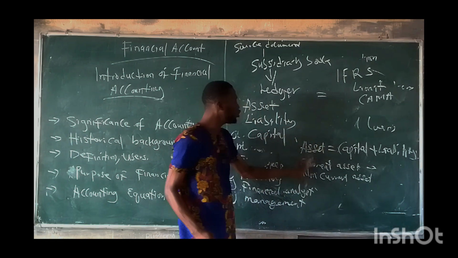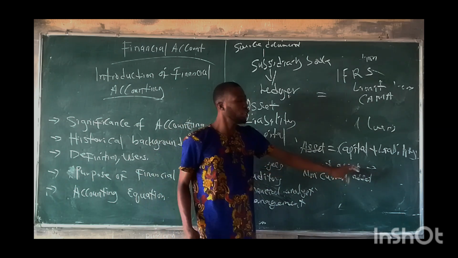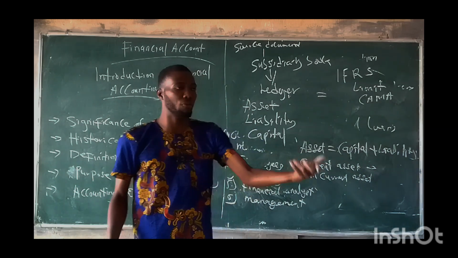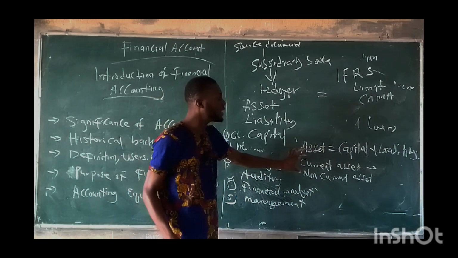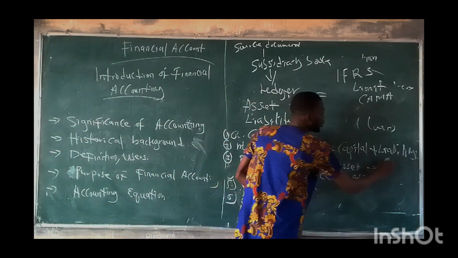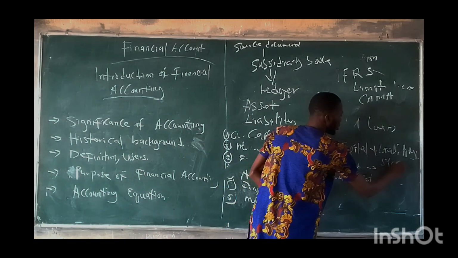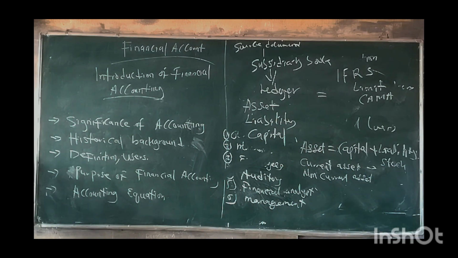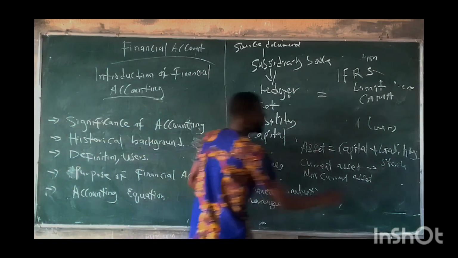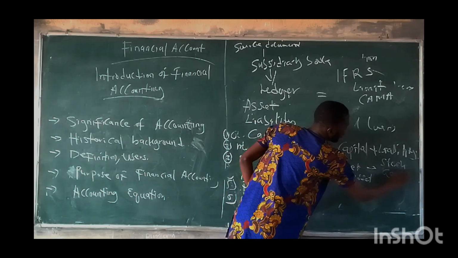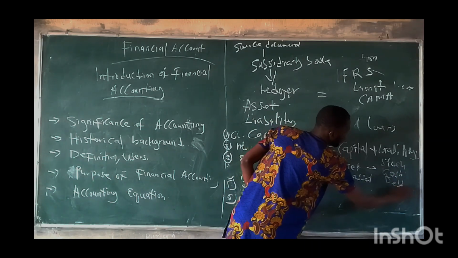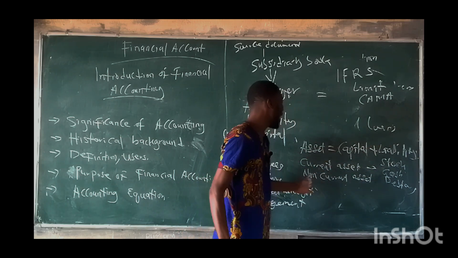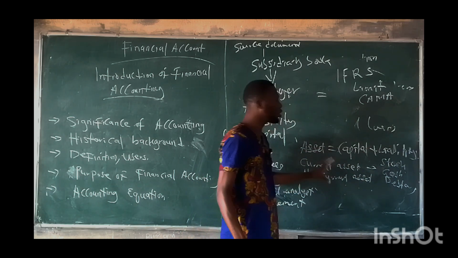The difference between these two is that the current asset also generates income, but it does not last for a long period of time. Examples of current assets are stock, cash and debtors. What do you understand by non-current asset?